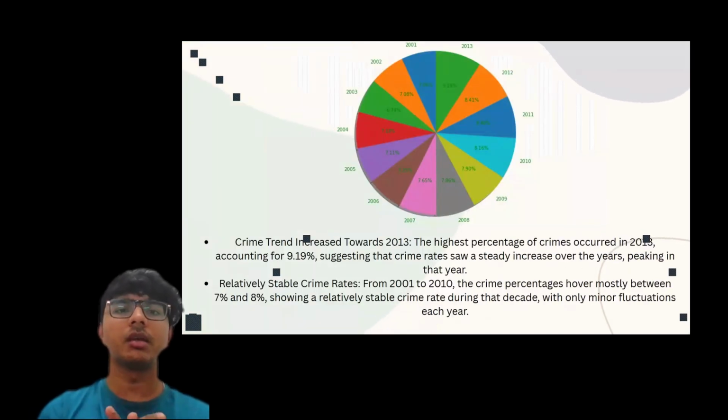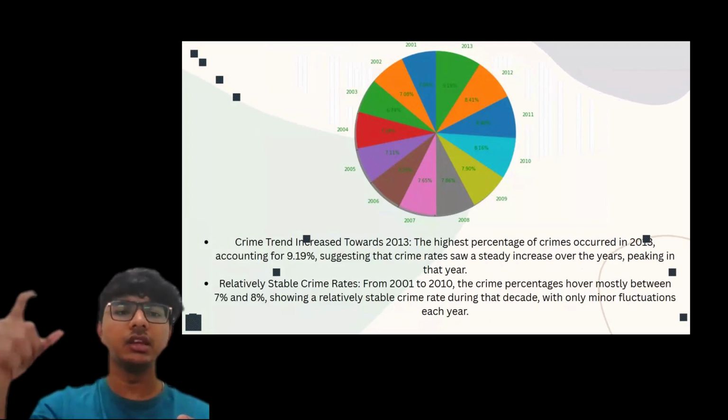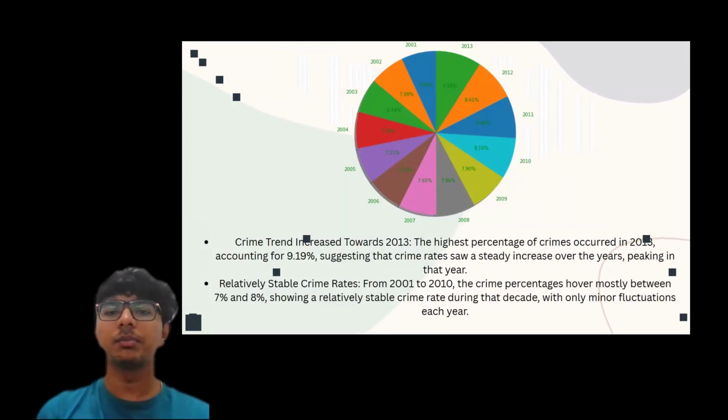And this is one type of crime. As you can see, this is a pie map, so there is a percentage for every year. The crime rate increased towards 2013. The highest percent of the crime occurred in 2013, accounting for 9.19. So as you can see, the highest is 9.19, which is 2013.